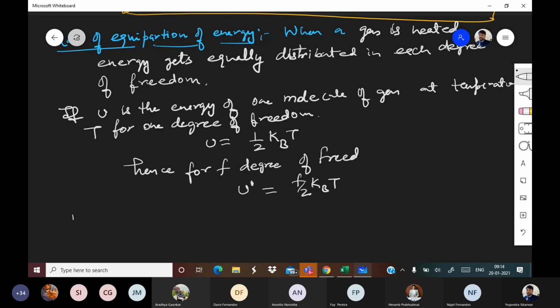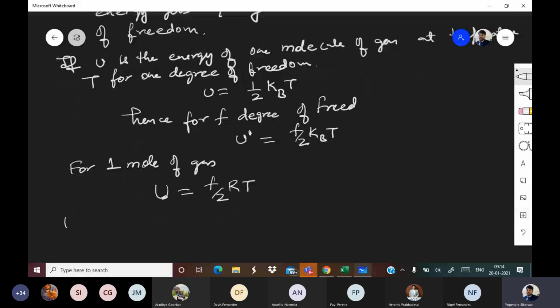Now for 1 mole of gas, capital U is equal to F by 2 RT. So this is for 1 mole of gas, and this is for F degrees of freedom.